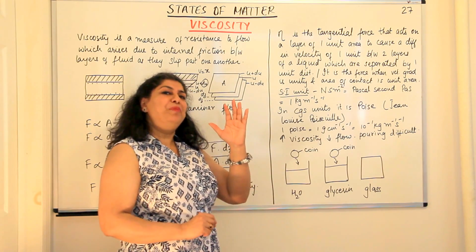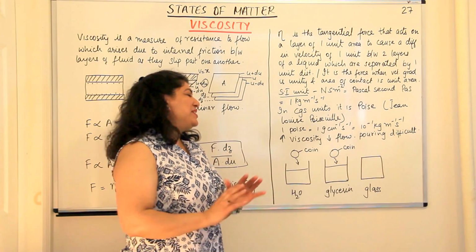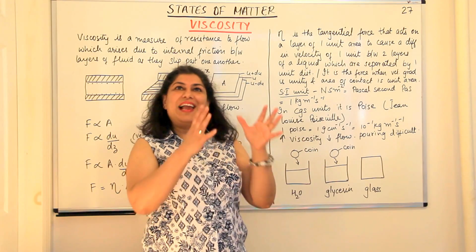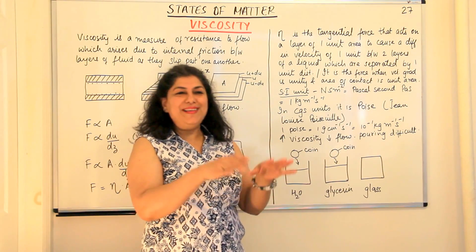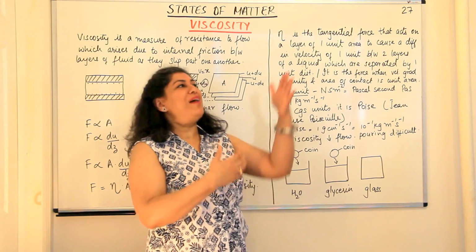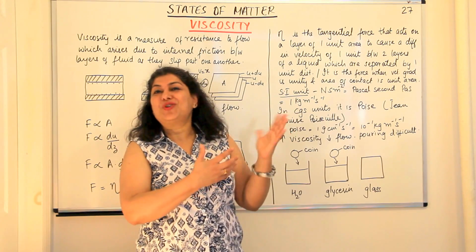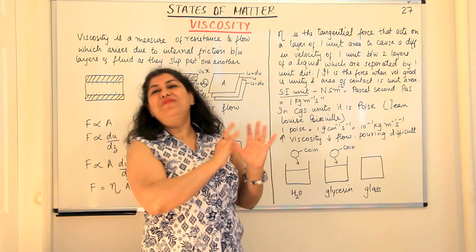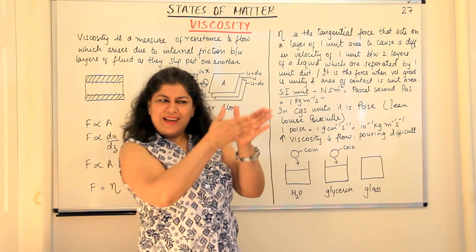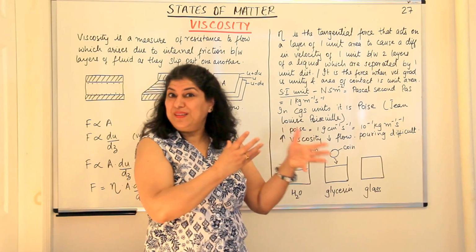And the best example of a liquid which is highly viscous is glass. I find this very interesting. If you go to old buildings, we find that glass panes or window panes of old buildings, if they are painted, they've got art forms on them, or you have old mirrors, and you look at them, the image in an old mirror is distorted. Or the art forms in very old buildings which have art done on glass, at the bottom you find it becomes a little distorted. The images do not remain the same.